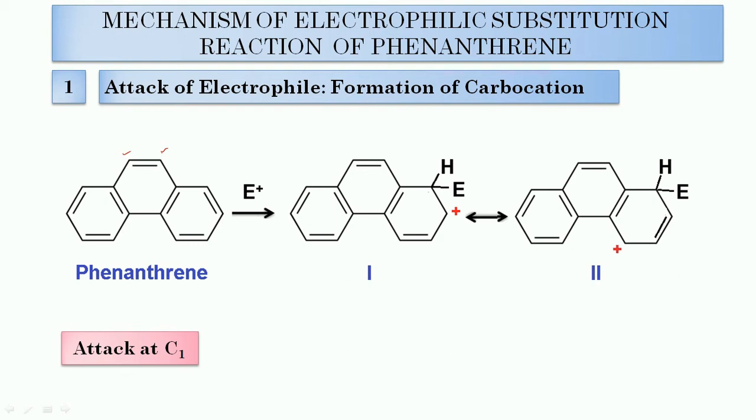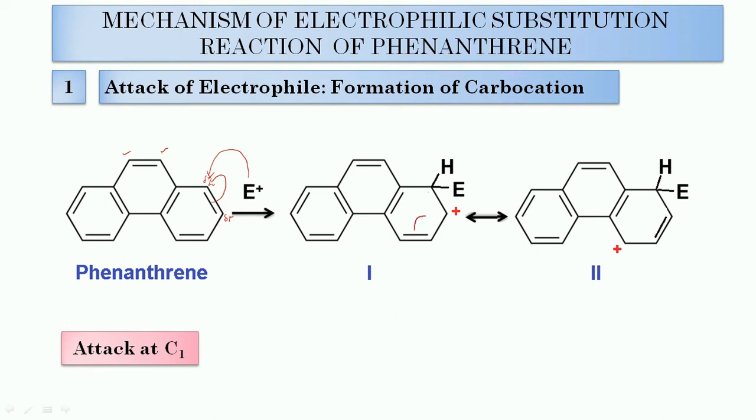First of all we can discuss the attack of the electrophile at carbon number 1. So this one is the carbon number 1. In this case, this pi bond will shift toward this side. Now this carbon acquired partial negative charge and this carbon acquired partial positive charge. So the electrophile will attack on this electron rich center. Here structure number 1 will get formed and it can be further stabilized by resonance.